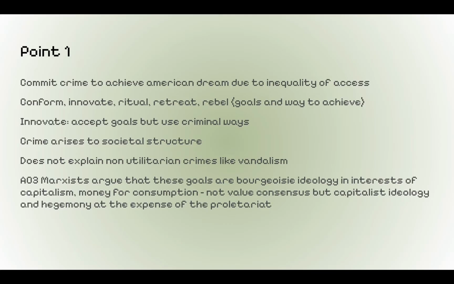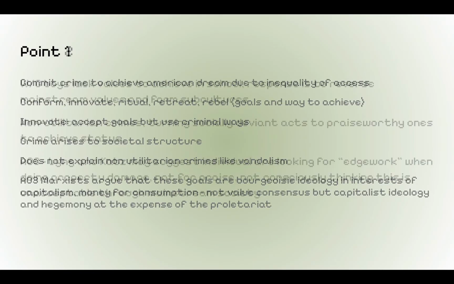That's what he says. So an AO3 would be, Marxists argue that these goals are bourgeois ideology, and these are in the interests of capitalism, as the assumed goal is money for consumption and consumerism. This is not a value consensus, as functionalists might say, but a capitalist ideology, and it's made to be this common sense hegemony, but at the expense of the proletariat, as they become criminal or seek alternative ways.